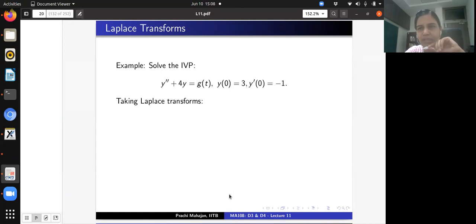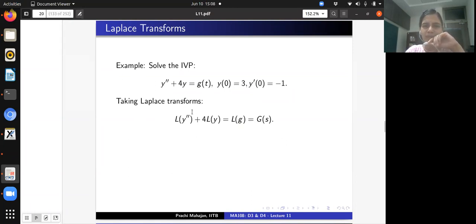satisfies the hypothesis of the corollary that we discussed in the beginning of the class today, which means the function y and the first derivative of y are of exponential order, and the second derivative of y is piecewise continuous, right? And then one can take the Laplace transform, and use the fact that the Laplace transform is a linear function. So the Laplace transform of the second derivative of y plus 4 times the Laplace transform of y is going to be the Laplace transform of the forcing function g, which I am going to denote by capital G.